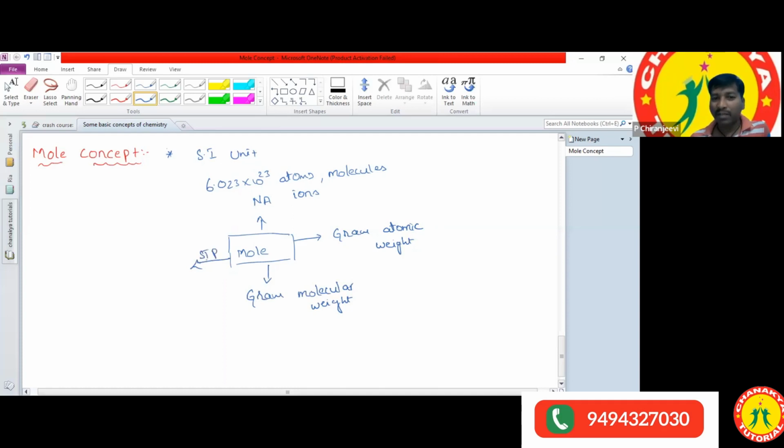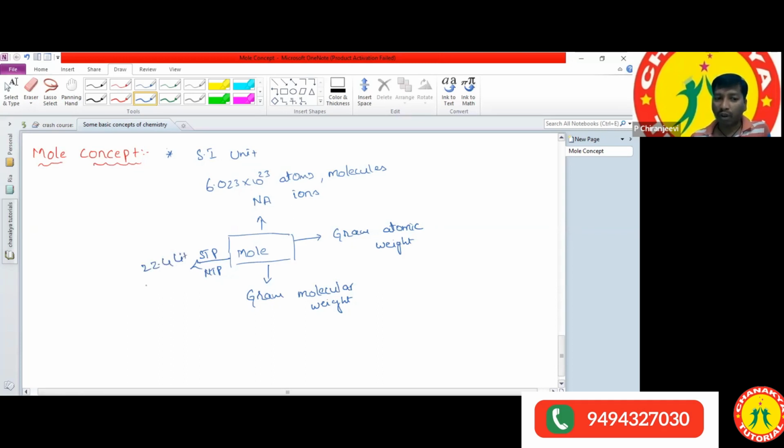And 1 mole of any substance at STP conditions. What is meant by STP? STP is nothing but standard temperature and pressure. Sometimes to confuse you they will write NTP also. NTP is nothing but normal temperature and pressure. So 1 mole of any gas at STP conditions occupies 22.4 liters of volume.